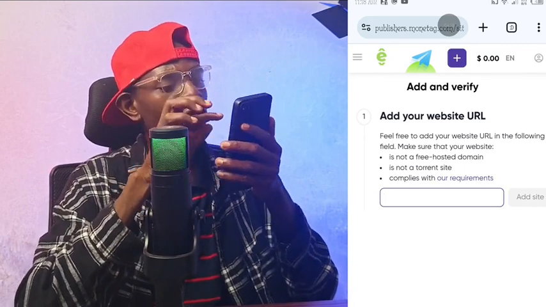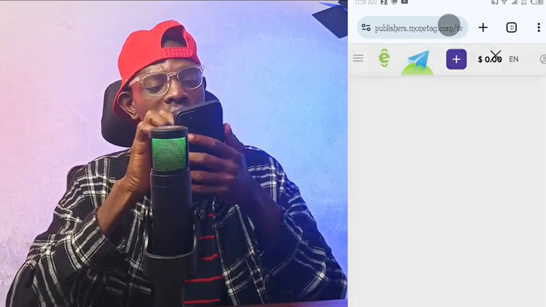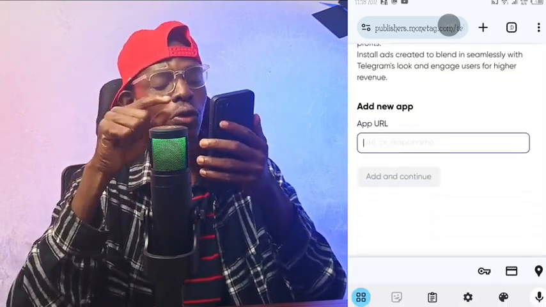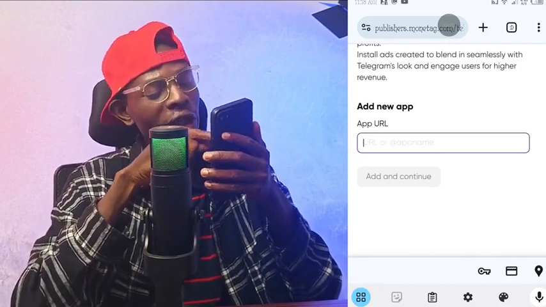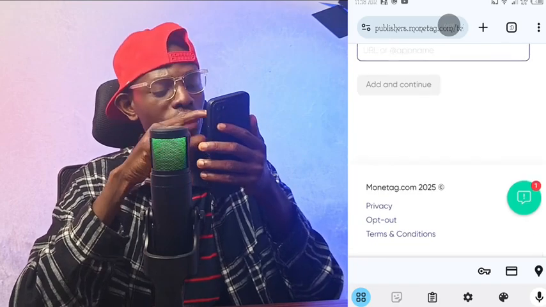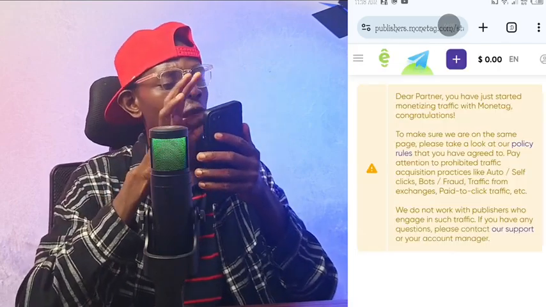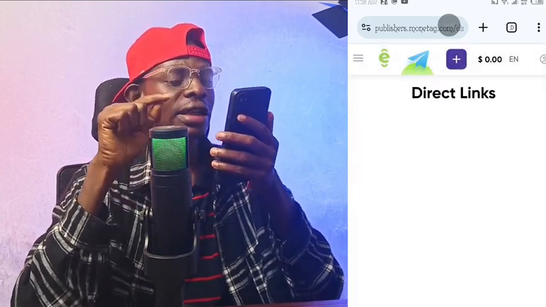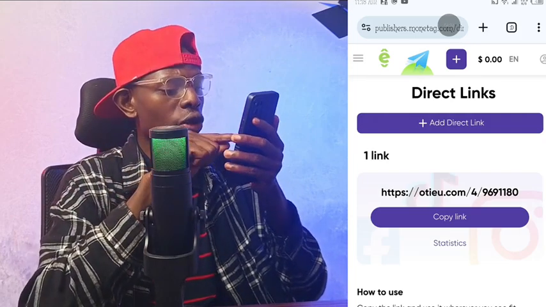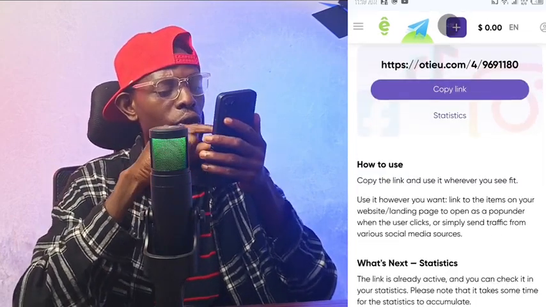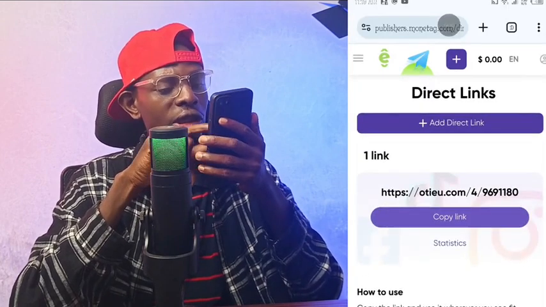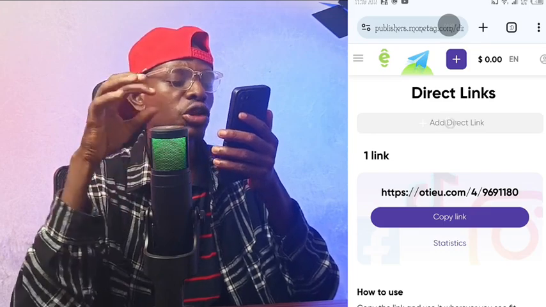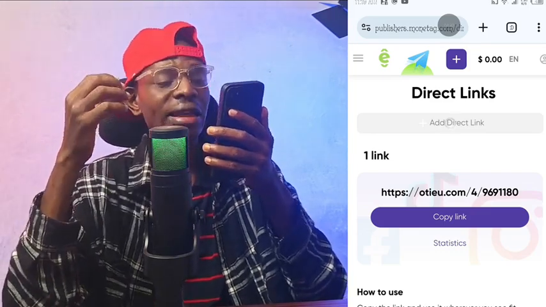Now when you click on the three dots again and you click on Telegram mining apps, that means if you have a Telegram mining app, you are going to put the app here and click add and continue. Now if you have a social media account, all you have to do is click on direct link here, and when you click on direct link, you are going to click on copy link. This is your link, and you can click on add direct link. When you click on add direct link, you can also generate your own personal link again.